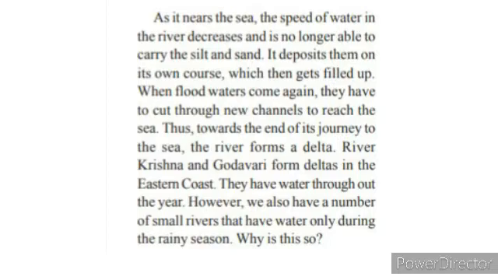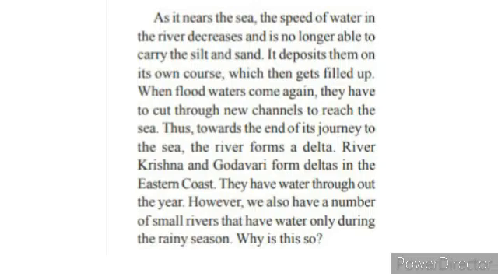They have to cut through new canals to reach the sea. Thus, towards the end of its journey to the sea, a river forms a delta, like the rivers originating in Maharashtra, river Krishna and river Godavari. Like that, we can see here rivers Krishna and Godavari form deltas in the eastern coast.